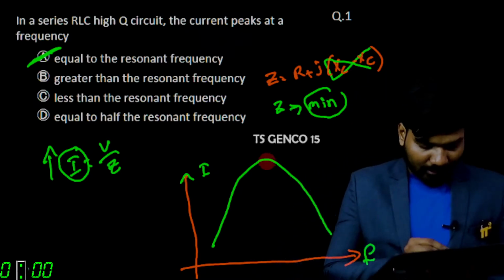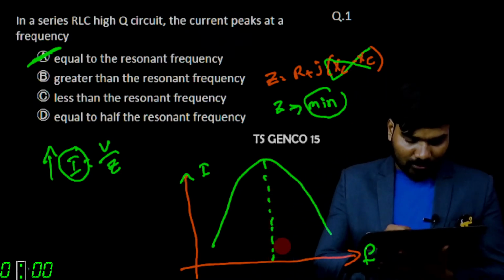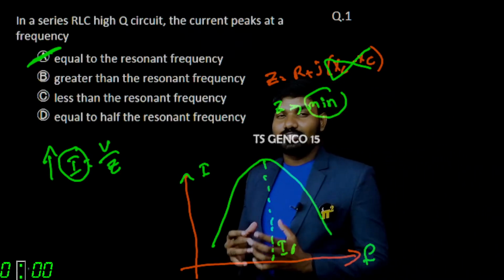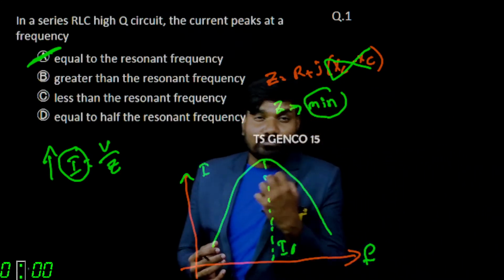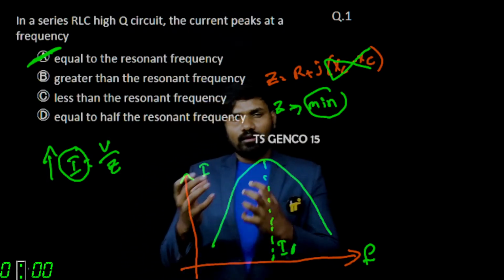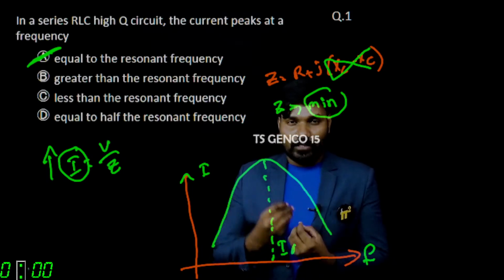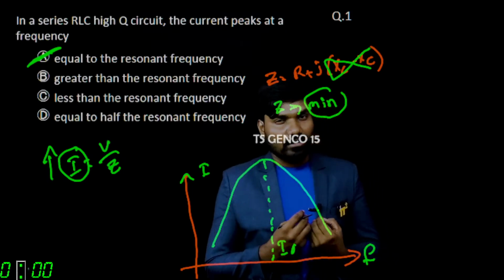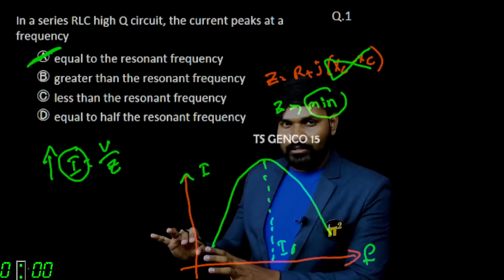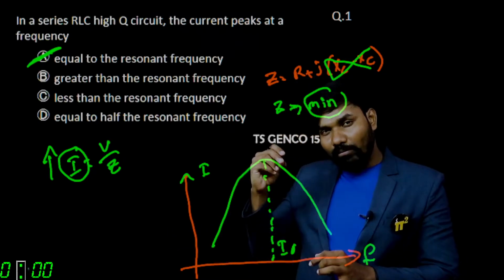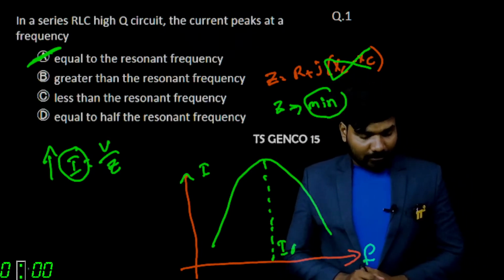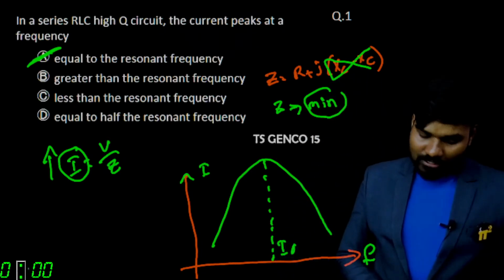That's why series resonant circuits are called acceptor circuits, because at resonant frequency they accept the signal and draw their maximum current. A parallel RLC circuit is considered a rejector circuit, where current is at its minimum at resonant frequency. I think we are good to go to the next question.